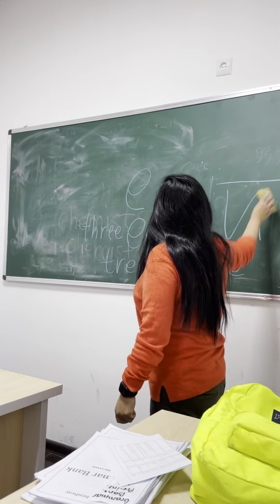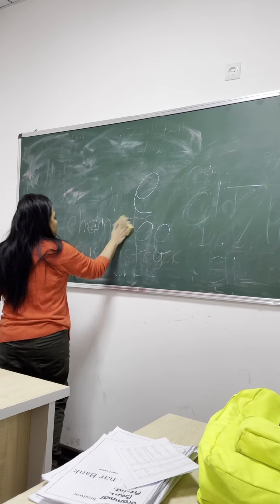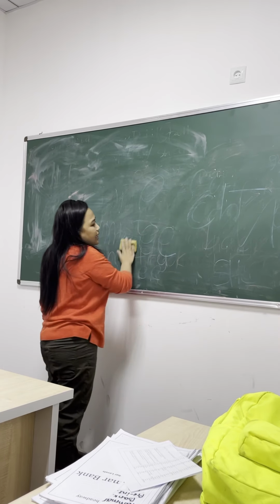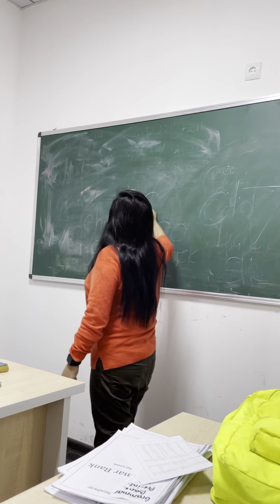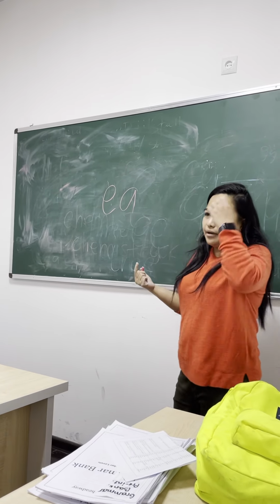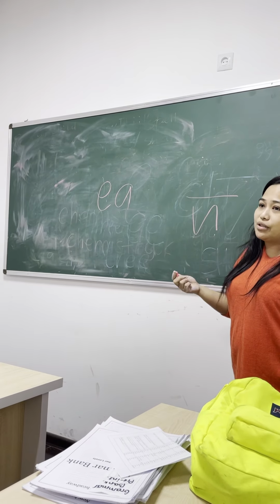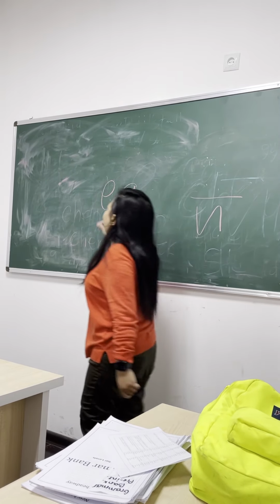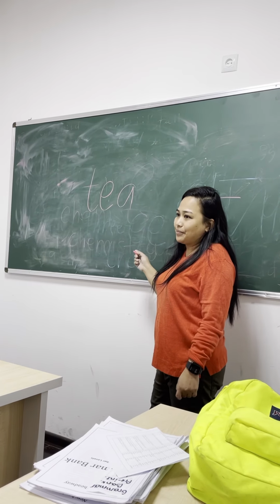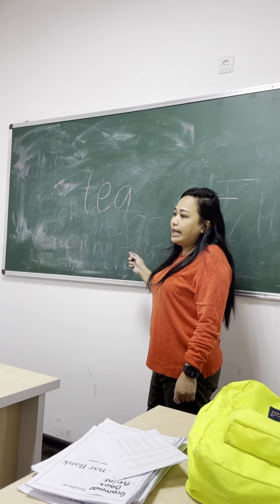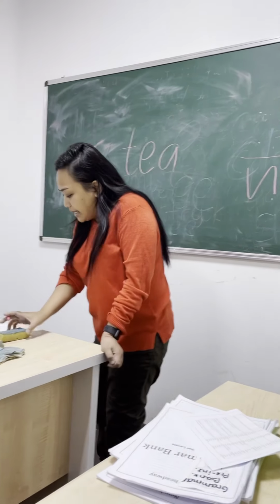Letter E and A come one after another together. They will be pronounced as long E. Very good. The same thing, okay? So if E and A come together, the sound will be long E. So let's say our favorite in winter, tea. Understood? What else? A lot of examples there.